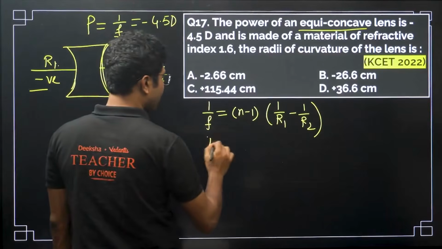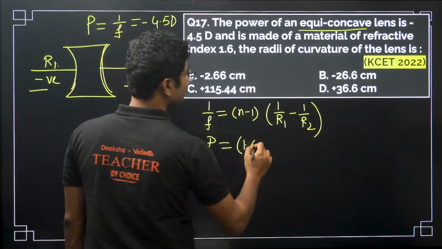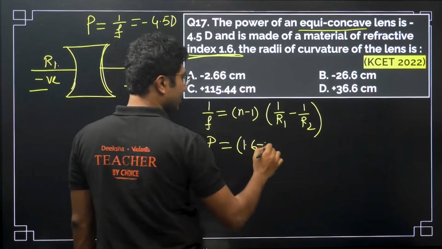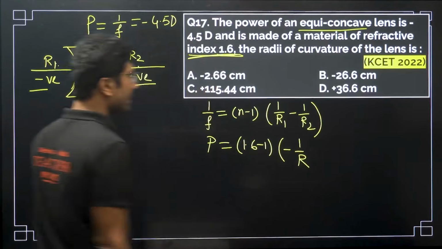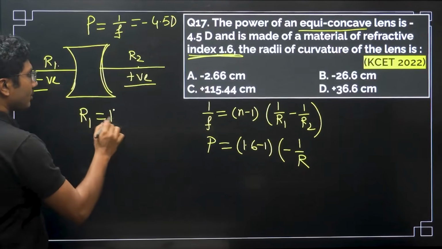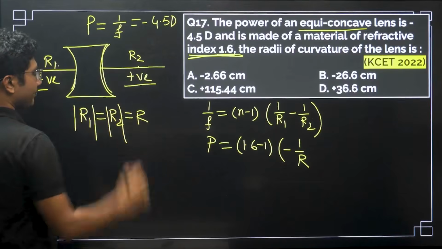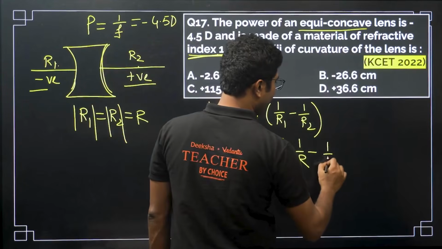So power P equals, refractive index is given as 1.6, so 1.6 minus 1, times 1 by r. Now equiconcave means both are equal, magnitude wise r1 equals r2 equals r. Magnitude wise they are the same. So minus 1 by r minus 1 by r.